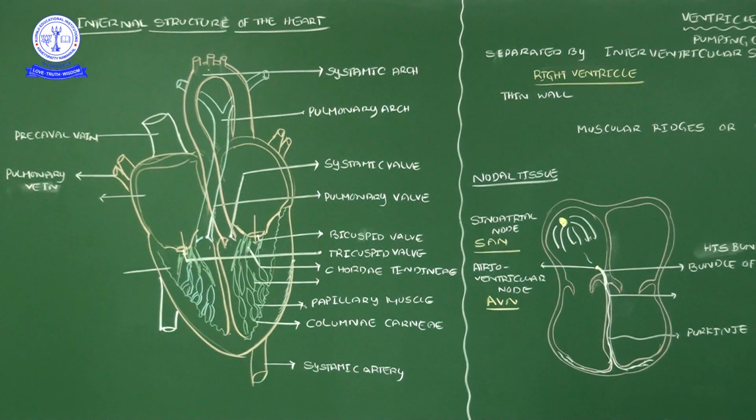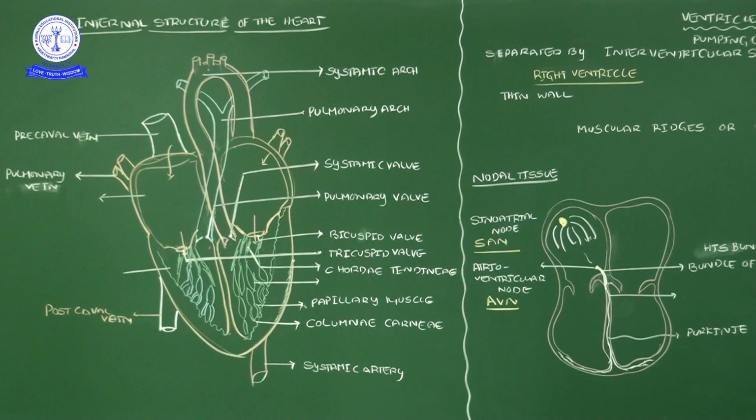Then see here, from these two atriums the blood directly opens into the appropriate ventricle. This is the postcaval vein, this is the precaval vein, both draw the total deoxygenated blood into the right atrium. This side is the left. So the right side is totally deoxygenated blood, the left side totally oxygenated blood.